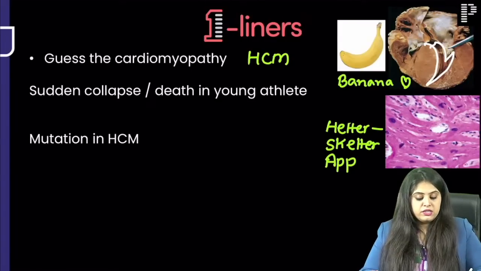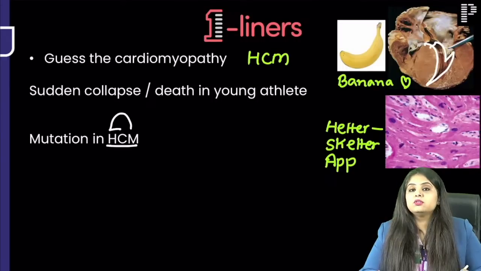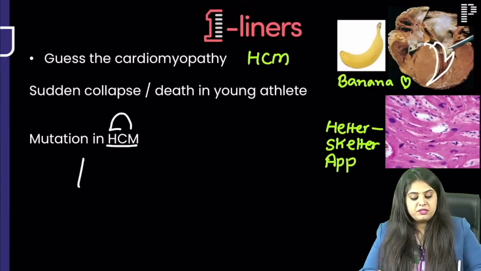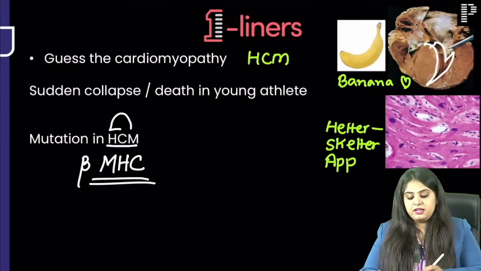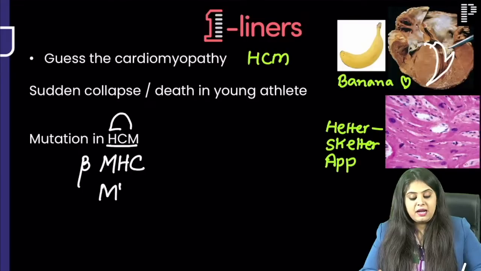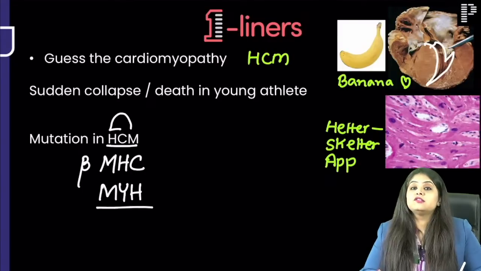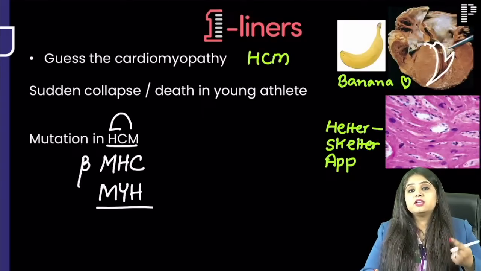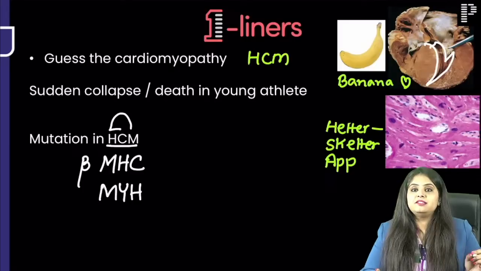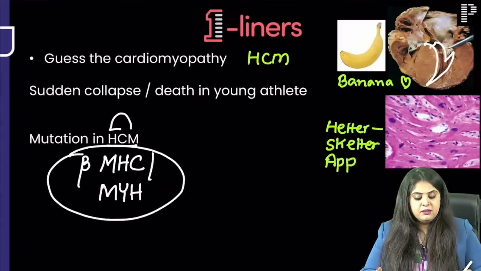What is the mutation that you see in hypertrophic? Ma'am, if you swap it around, instead of hypertrophic cardiomyopathy it becomes beta myosin heavy chain. Myosin heavy chain, if you write MHC, it is myosin heavy chain. Sometimes they write myosin heavy chain like this also. It means the same. Please don't feel that ma'am you taught us, we made that mnemonic or short form, but instead of MHC they write myosin heavy chain as MYH. It is the same thing, guys. Please don't mark it wrong.